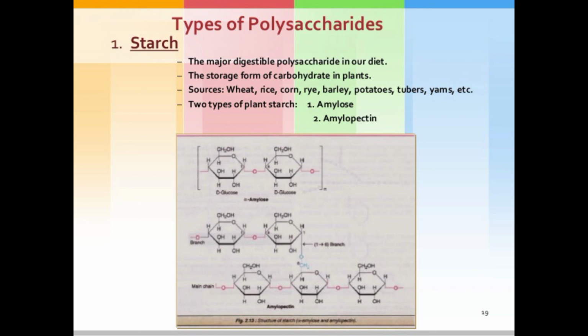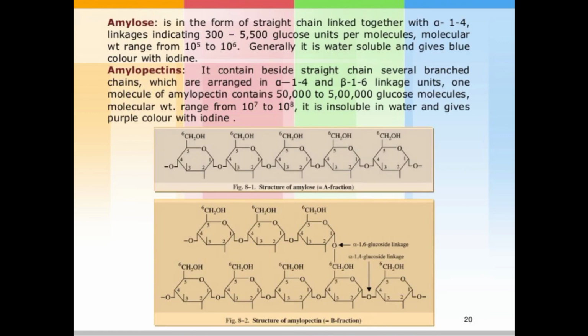See in this slide the structures of amylose and amylopectin. Amylose and amylopectin are the components of starch; after hydrolysis of starch, they are obtained.